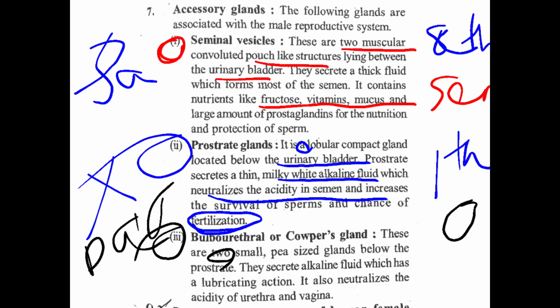They secrete alkaline fluid. Bulbourethral gland or Cowper's gland also secretes alkaline fluid, which has lubricating action. It also neutralizes the acidity of the urethra and vagina.